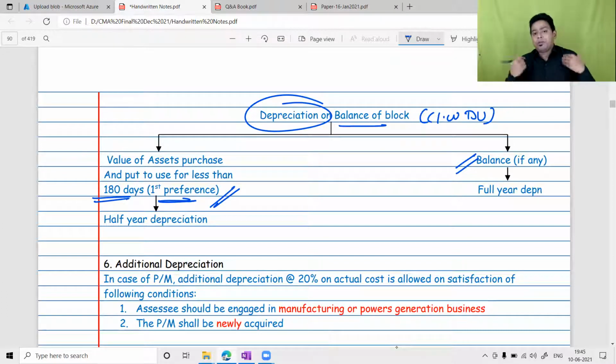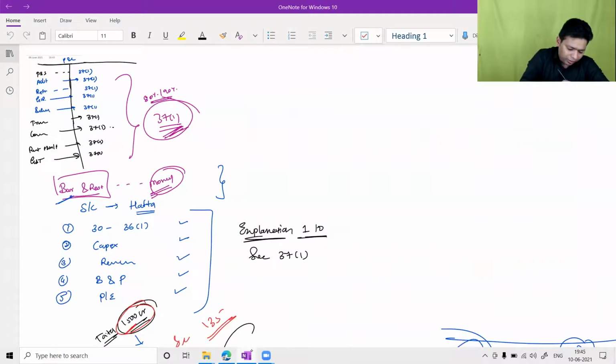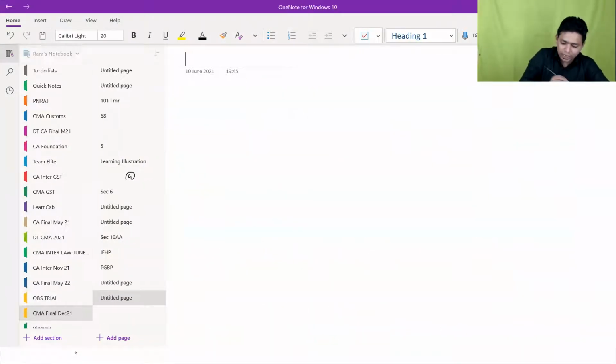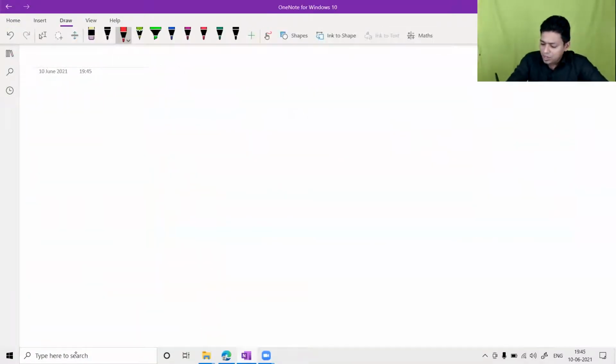I believe you people have solved. If you do not understand, then you can ask me. I'll show you one question, or let us take one example. One doubt I have got: an asset purchased on 3rd October will be considered full year. Yeah, exactly, purchase on 3rd October will be eligible for full year depreciation because it is 180 days or more.